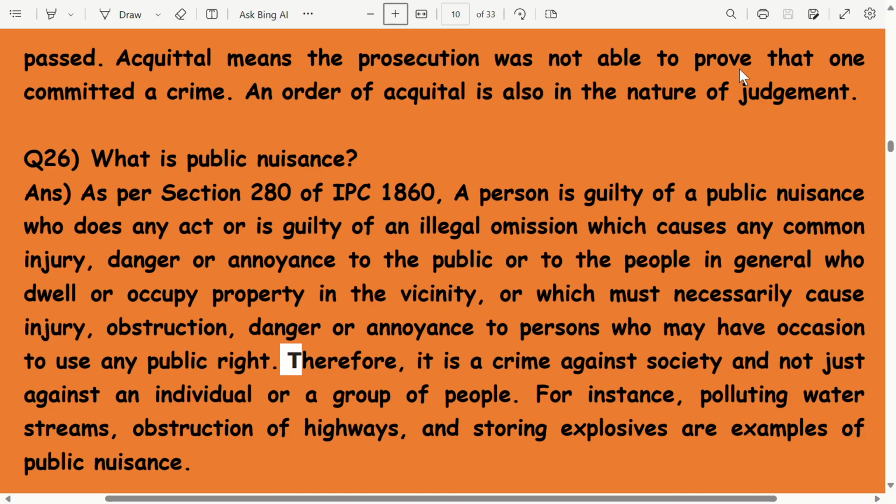What is public nuisance? As per section 280 of IPC 1860, a person is guilty of a public nuisance who does any act or is guilty of an illegal omission which causes any common injury, danger or annoyance to the public or to the people in general who dwell or occupy property in the vicinity, or which must necessarily cause injury, obstruction, danger or annoyance to persons who may have occasion to use any public right. Therefore, it is a crime against society and not just against an individual or a group of people. For instance, polluting water streams, obstruction of highways and storing explosives are examples of public nuisance.